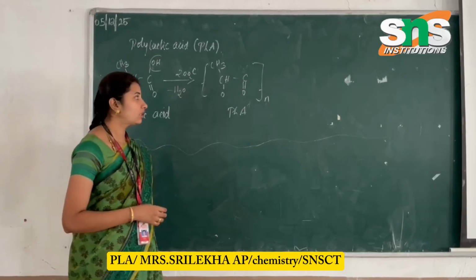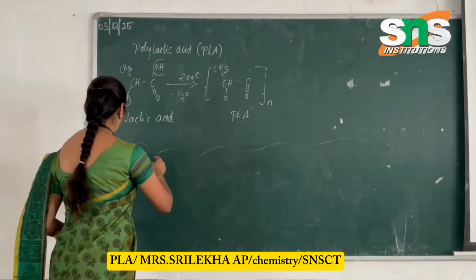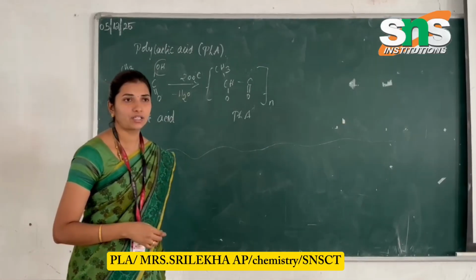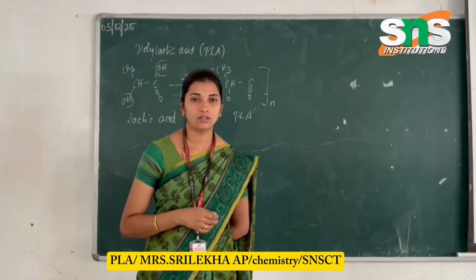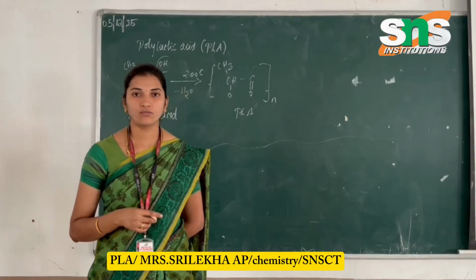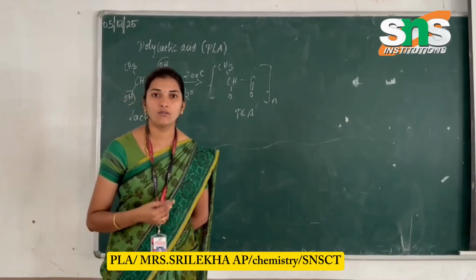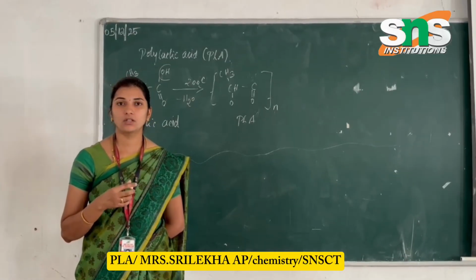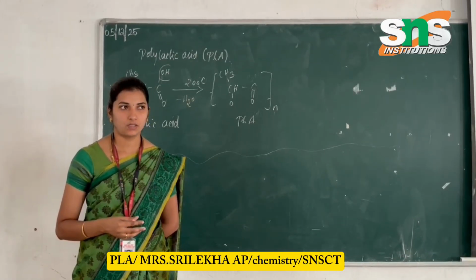Now the properties of polylactic acid: it has light stiffness, strength and flexibility, and softens at a smooth temperature. The same formula structure repeats in the form of molecular structures.